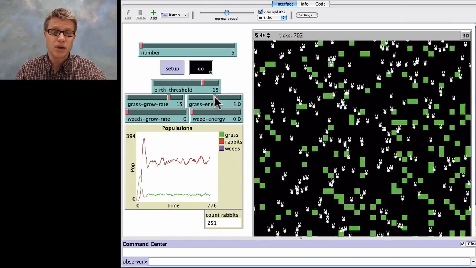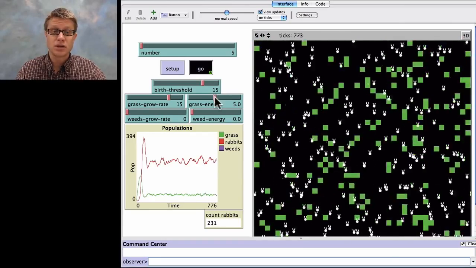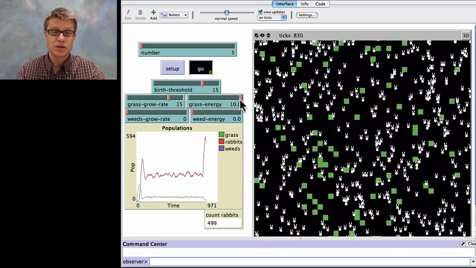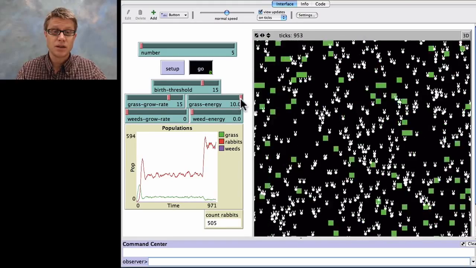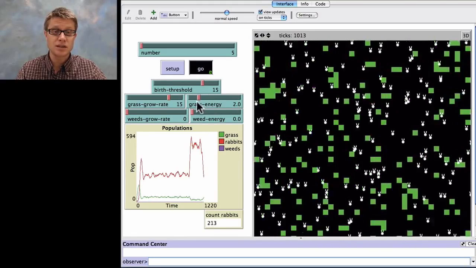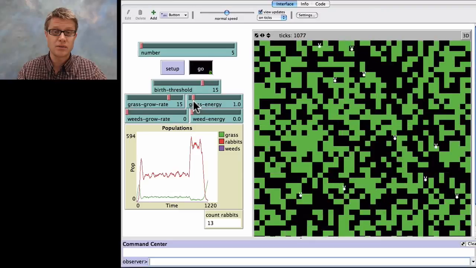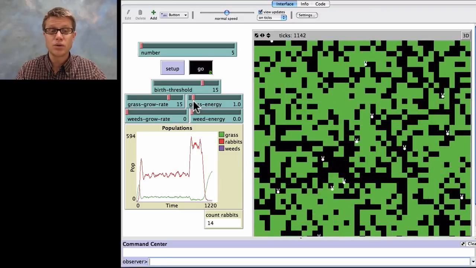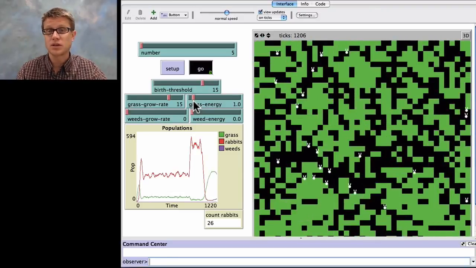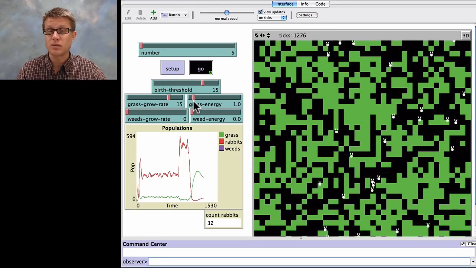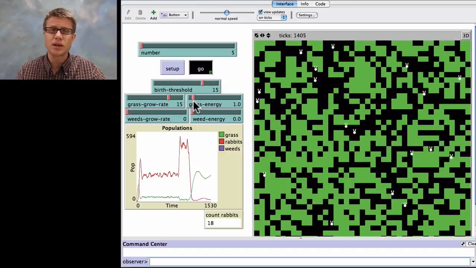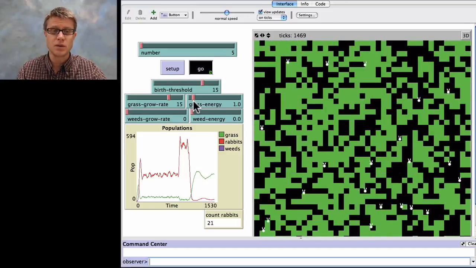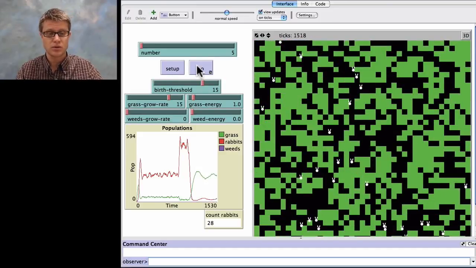Now let's say that we gave the grass more energy. So if there's more energy in the grass, let's increase that. We're going to see exponential growth again, and then we're going to have even more rabbits. Or let's say we said that the grass has less energy. As we decrease that, then we're going to have way fewer rabbits. And so that rabbit population is going to drop, but it's going to find another carrying capacity. And so what happens as your population size increases? You run up against these limiting factors, and those limiting factors are going to slow your growth. So let me quit that.